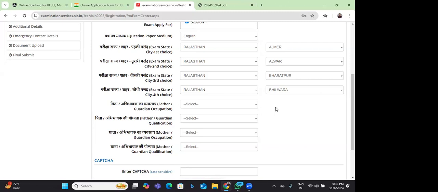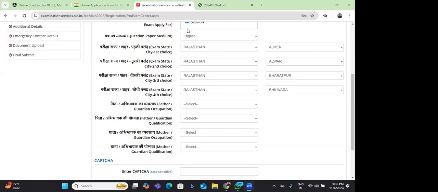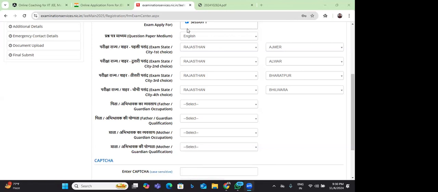Just what I understand is, for the benefit of all, it is not only the 12th. It is the last 2 years, 11th and 12th. Both years must be outside India, and the examination appearing center must be outside India to be eligible for DASA quota.